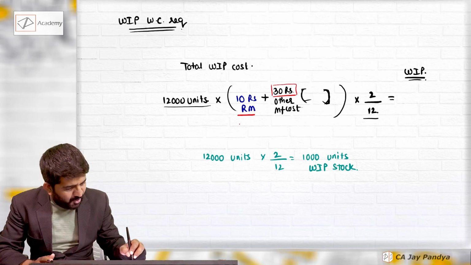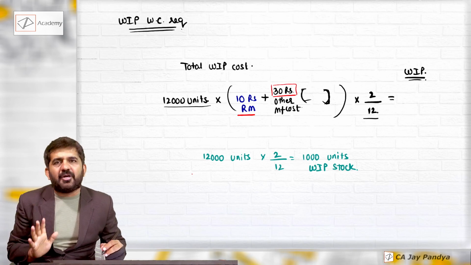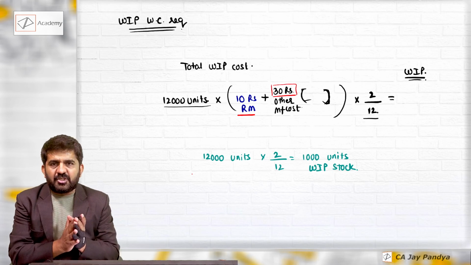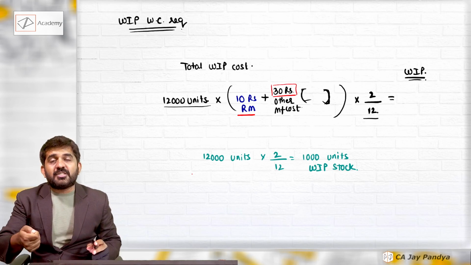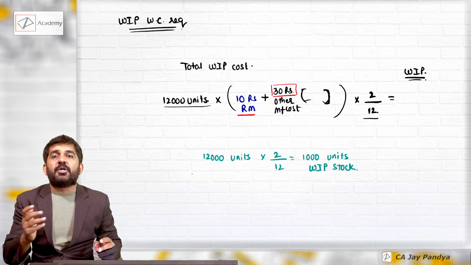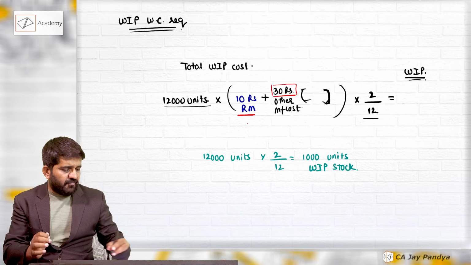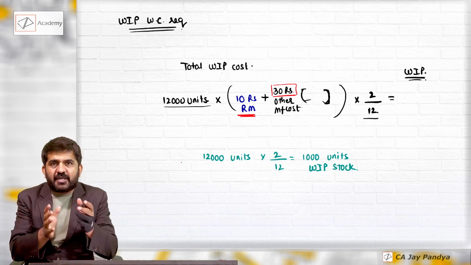As far as raw material is concerned, normally in business it will be 100% complete, because the raw material is introduced and then the manufacturing process is done. In many cases, there are processes where raw material is also introduced in phases. In that case, the calculation would be somewhat different. But let us assume that raw material is 100% complete as far as WIP is concerned.